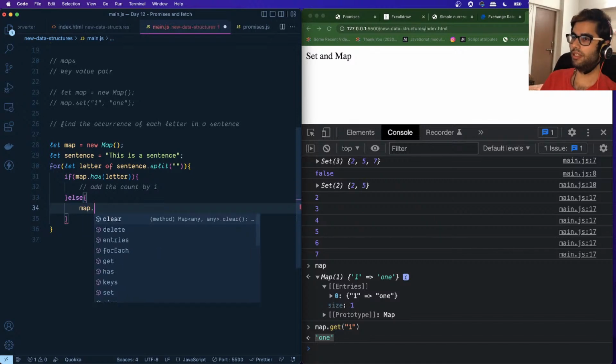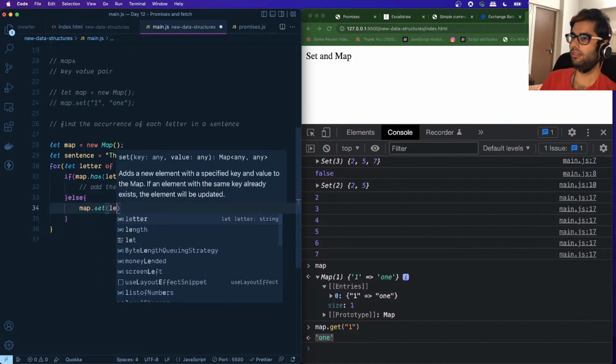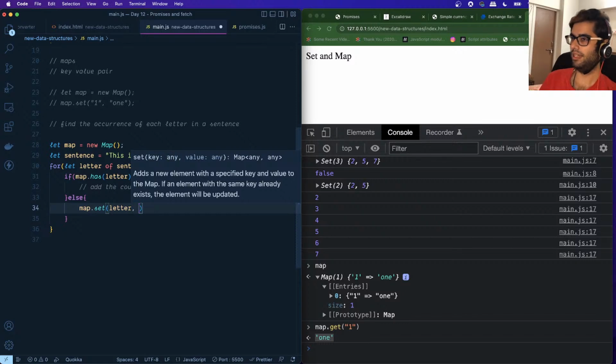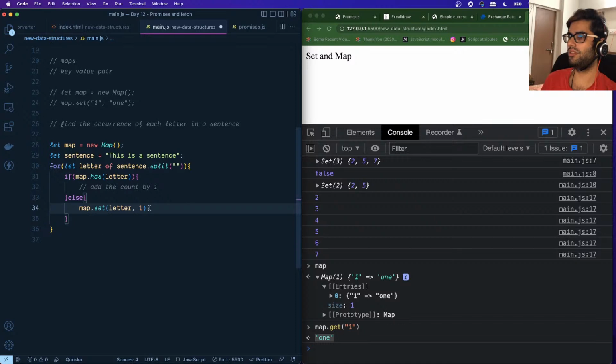So we will say map dot set, the key is the letter and the value is 1, right? So initially the count for that letter is 1. So let's implement the logic where the letter is already available, right? We have already encountered a letter within a sentence. And we'll also make this case insensitive.